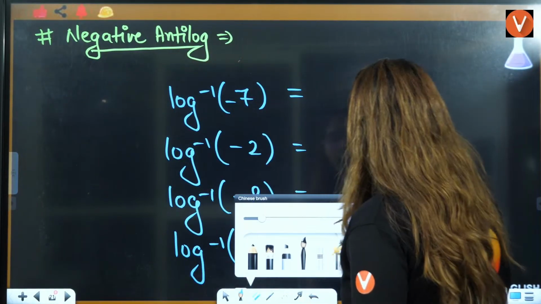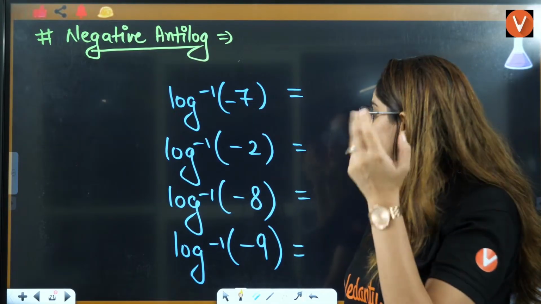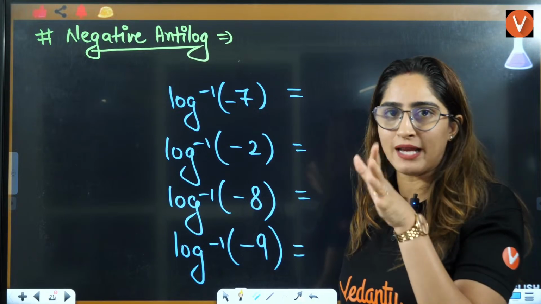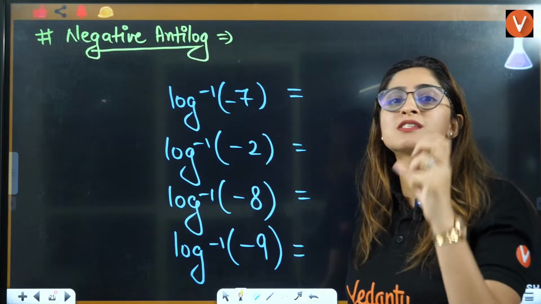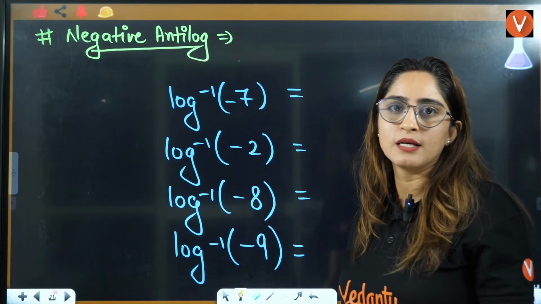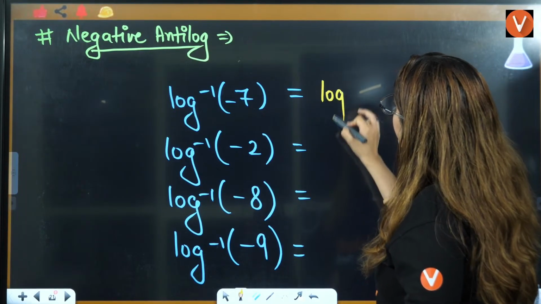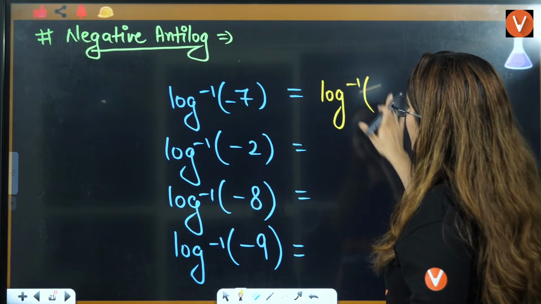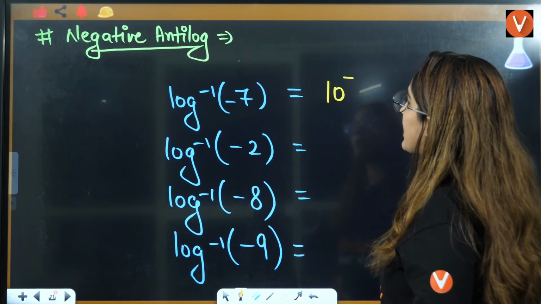See, if it would have been positive here, then the answer would be 10 raised to power 7, 10 raised to power 2, 10 raised to power 8, 10 raised to power 9. But in negative antilog, you subtract 1 from here, right? That means what I will do, this is log inverse, the value will be 10 raised to power, minus will be as it is.